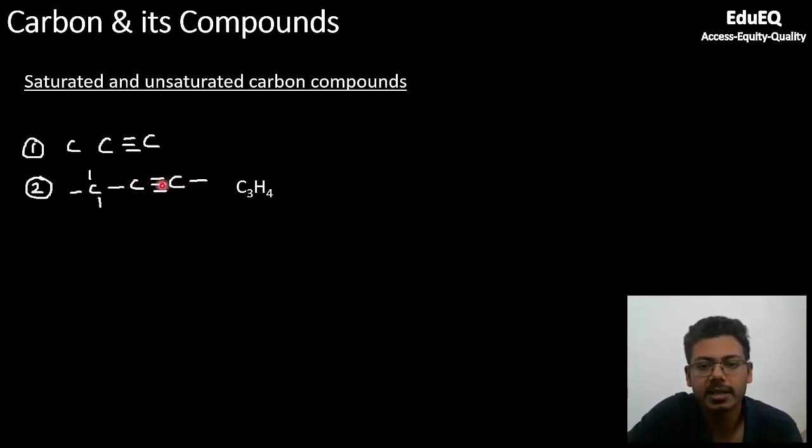All 4 lines are there for this carbon. When you come to the last carbon, you have scope of putting 1 hydrogen here, because 3 valencies are satisfied by the left hand side carbon and only 1 more you can put as hydrogen. So if you count, all carbon atoms should have 4 bonds around themselves. So 1, 2, 3, 4, and then again 1, 2, 3, 4.